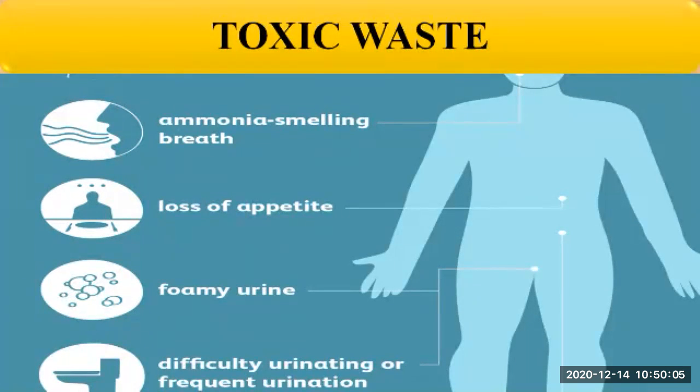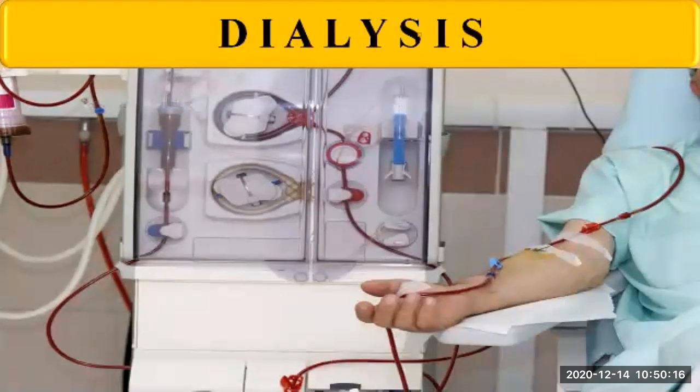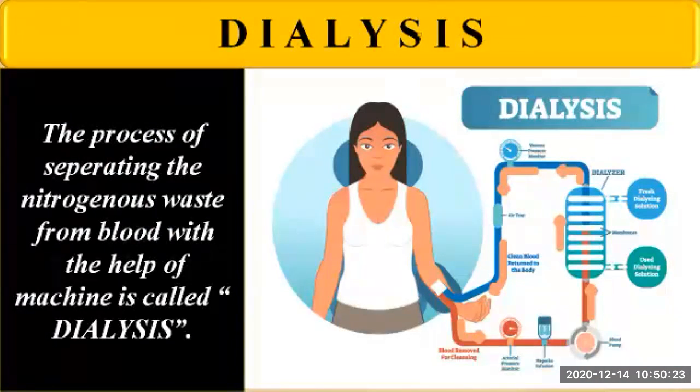Then, if the kidneys fail, nitrogenous waste is separated from the body through a machine, and this process is called dialysis. So what is dialysis? The process of separating the nitrogenous waste from blood with the help of a machine is called dialysis. If the kidneys fail due to any reason, either injury, infection or improper habits, then it can lead to kidney failure.